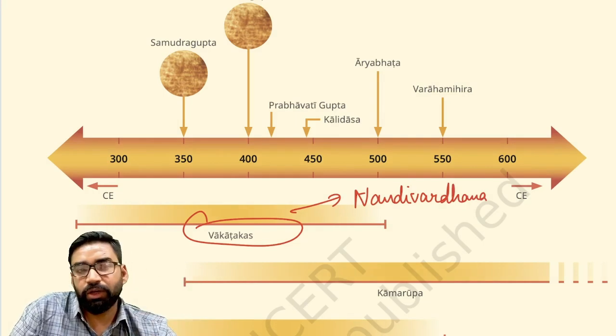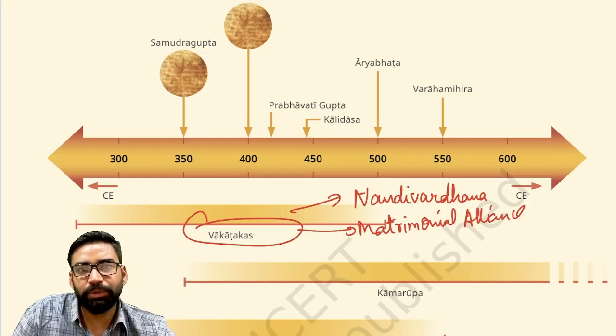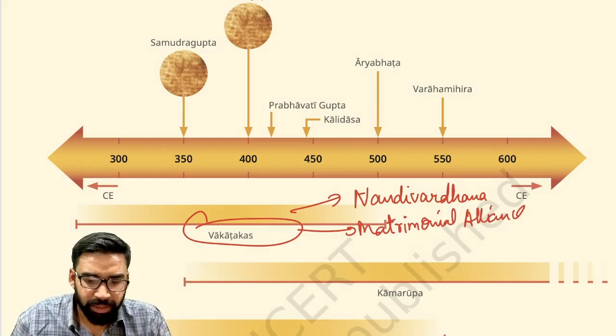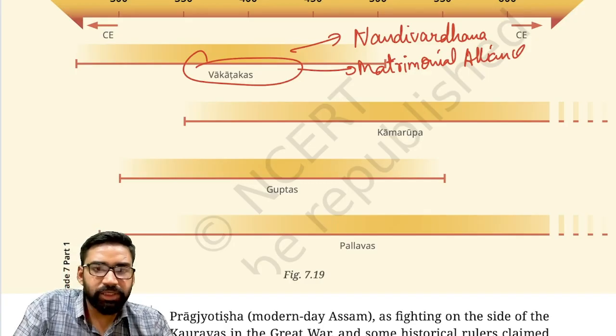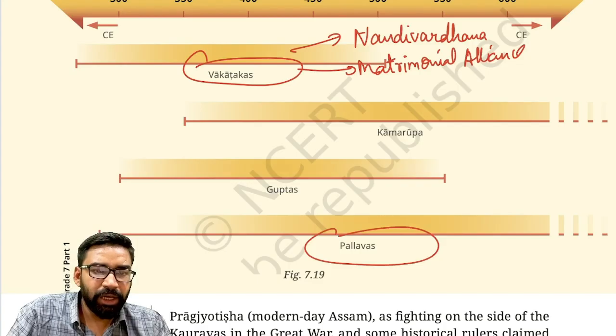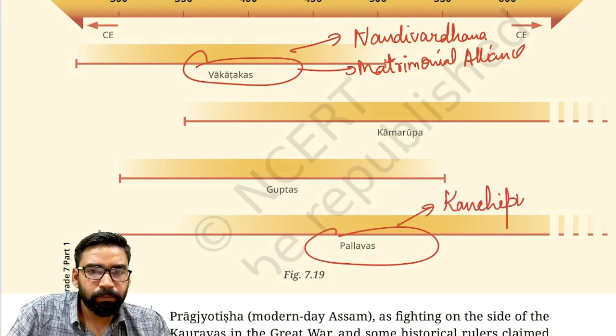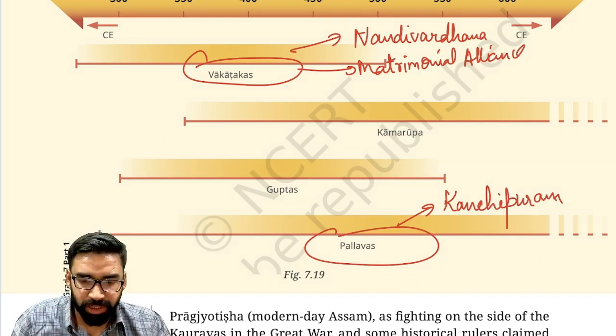Clear? They were also connected with Gupta through matrimonial alliance. How? Remember, the daughter of Chandragupta, Prabhavati Gupta, married the Vakatak prince. Clear? Then in extreme South India, Pallava kingdom was there. As you can see, Pallava kingdom was there in extreme South India. Where? In Kanchipuram. In Kanchipuram, Pallava rulers were there.